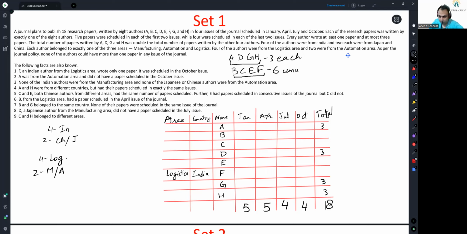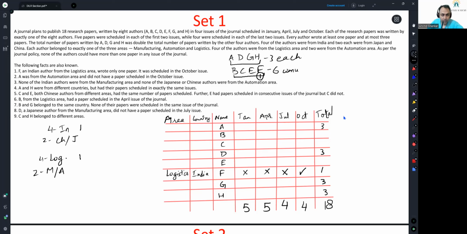Now see what I'm doing is, because I've written it down here, I'm also making records of what is happening further. So logistics, one person is mentioned. India, one person is mentioned. F wrote only one paper. It was scheduled in the October issue. If it was scheduled in the October issue, this is happening. Nothing, nothing, nothing. One. This is done. Also, okay, this much we know. F is 1. Let's go.